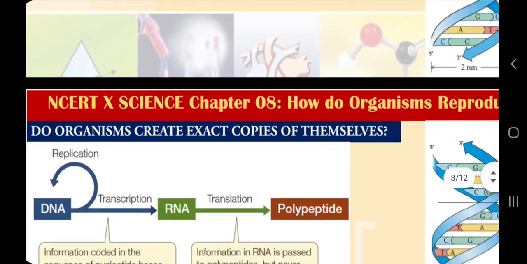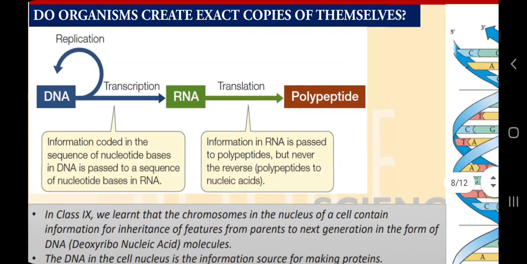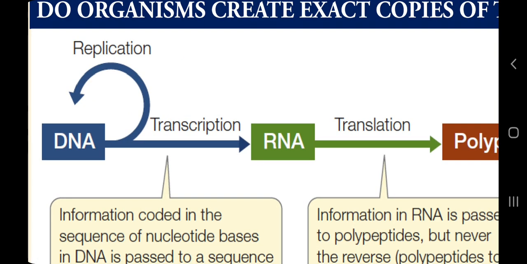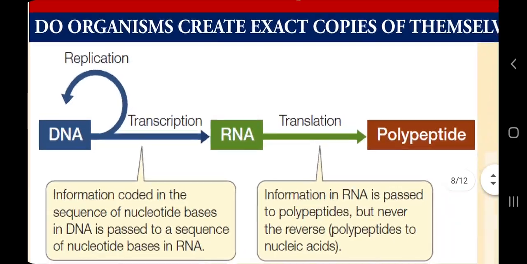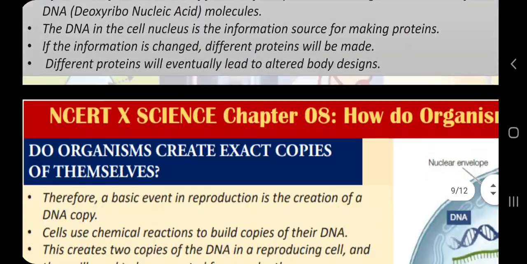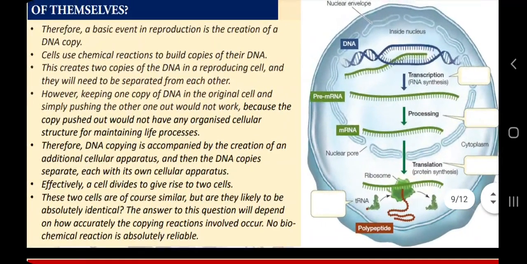If I take you back to the slide, here you can see one arrow pointing from DNA to DNA, which is called replication. So DNA replication means making a DNA copy or multiplying DNA before cell division, because cell division is very crucial for reproduction. We will discuss this later. So till now we have an idea about the location of DNA, the function of DNA, how DNA creates polypeptide chains, and the connection of these events with the eukaryotic cell, because of course we are going to study human reproduction. So we are dealing with eukaryotic cells of humans.